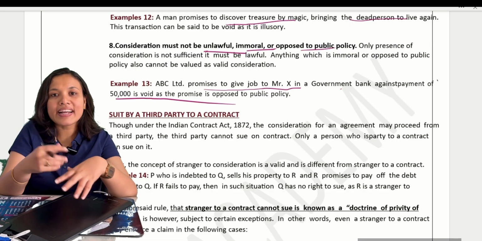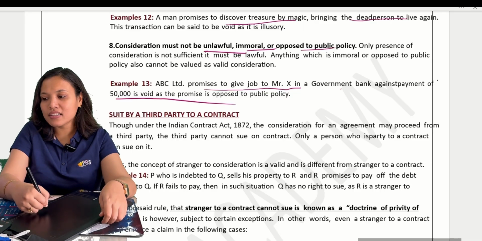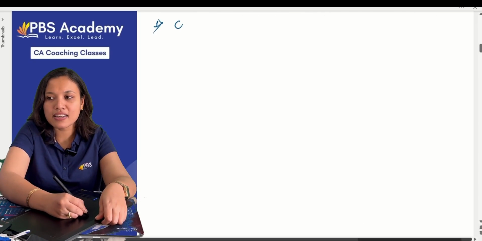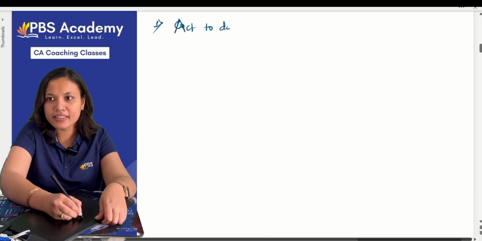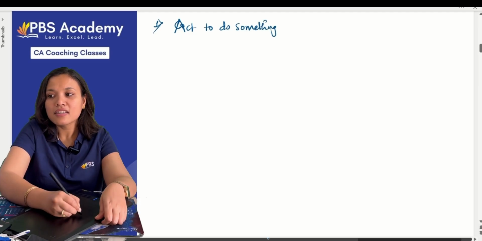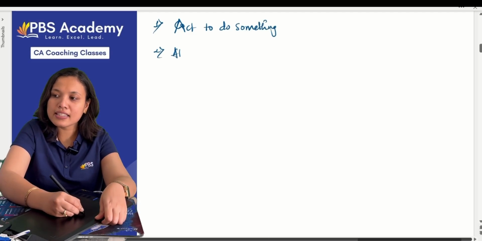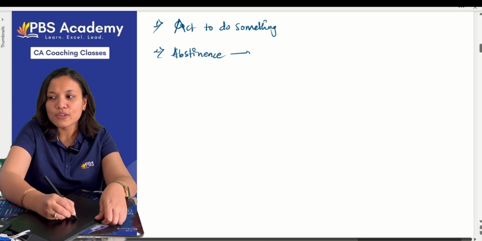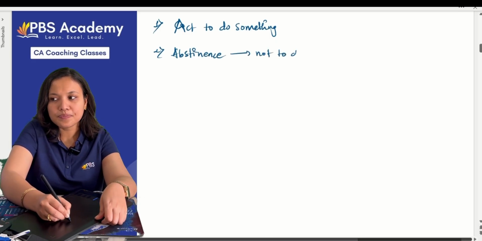So let us quickly revise the essential elements of consideration. First, consideration is an act to do something, correct? Act. Second point, it is an abstinence, that is, not to do something.